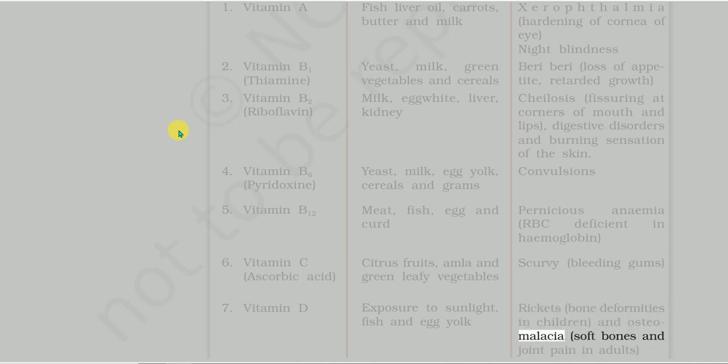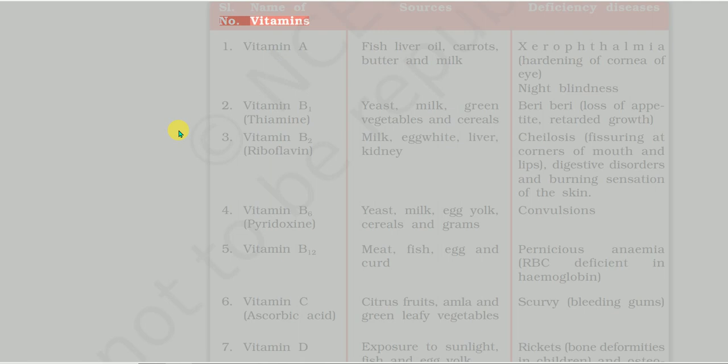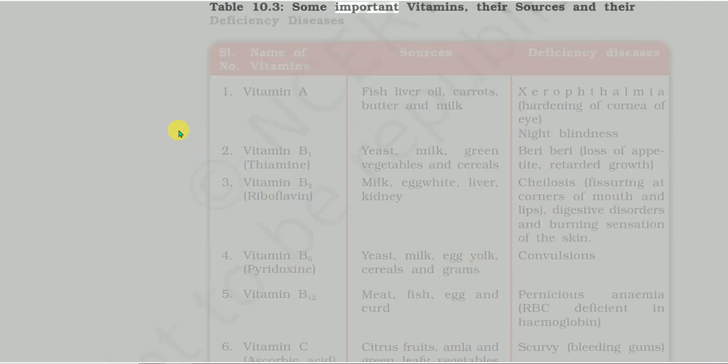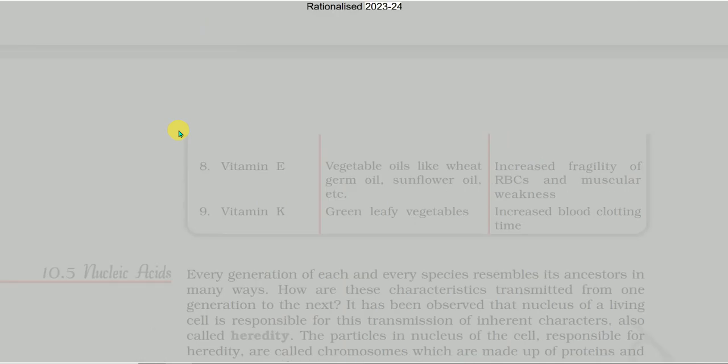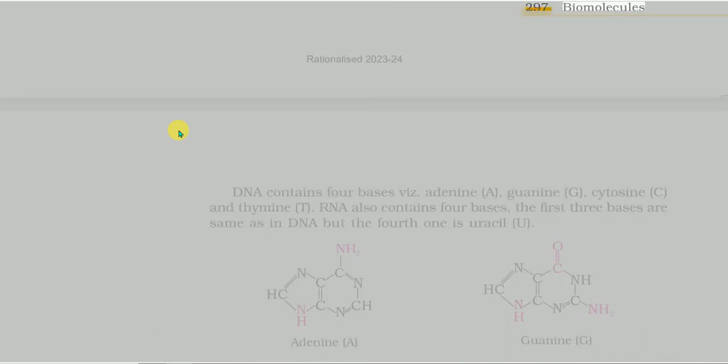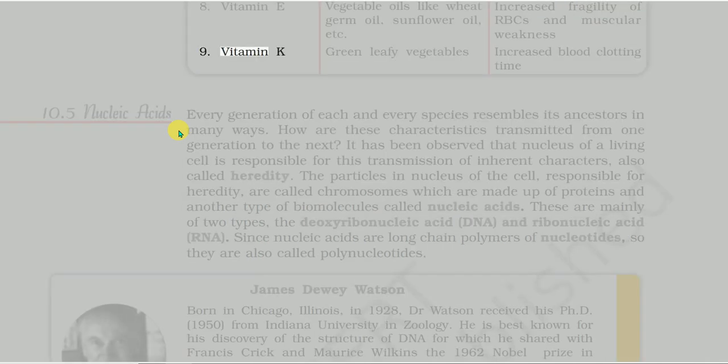1 Vitamin A. 2 Vitamin B1, thiamine. 3 Vitamin B2, riboflavin. 4 Vitamin B6, pyridoxine. 5 Vitamin B12. 6 Vitamin C, ascorbic acid. 7 Vitamin D. Table 10.3, some important vitamins, their sources and their deficiency diseases. 8 Vitamin E. 9 Vitamin K. Vegetable oils like wheat germ oil, sunflower oil, etc. Green leafy vegetables. Increased fragility of RBCs and muscular weakness, increased blood clotting time.